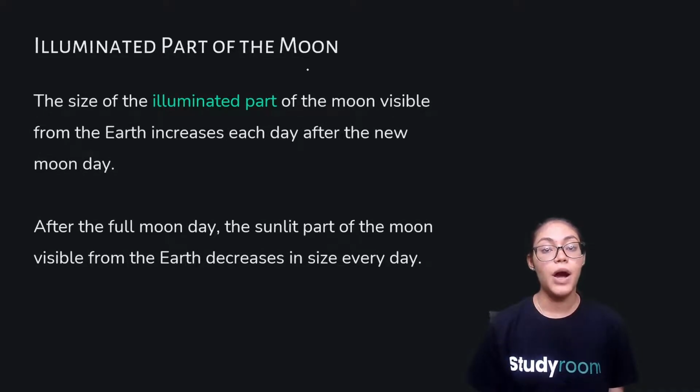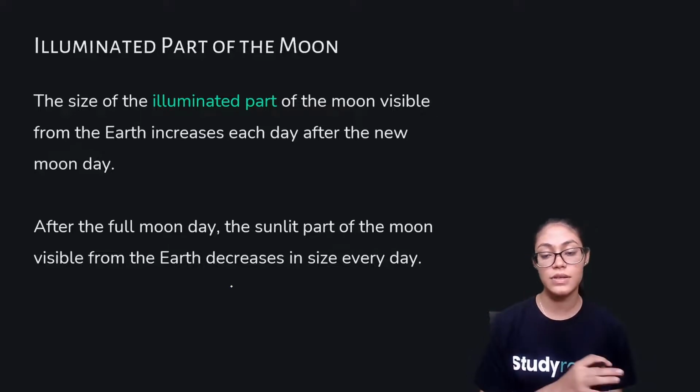Now, illuminated part of the moon. The size of the illuminated part of the moon visible from the earth increases each day after the new moon. After the full moon day, the sunlit part of the moon visible from the earth decreases in size every day gradually.